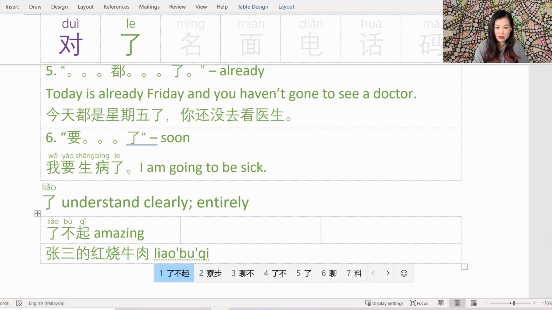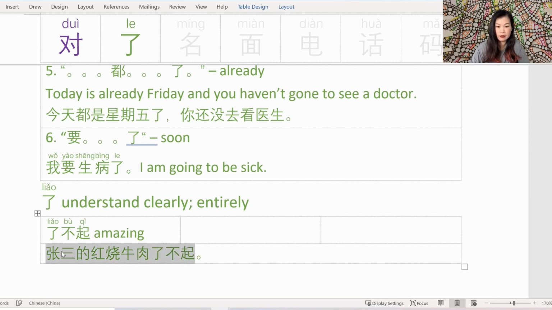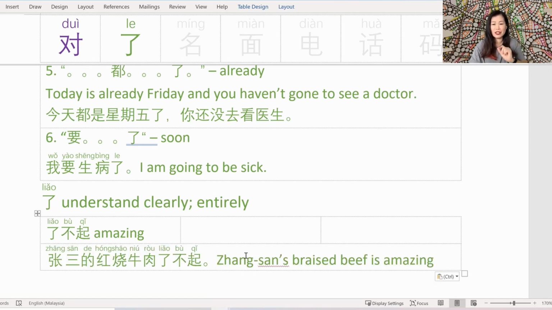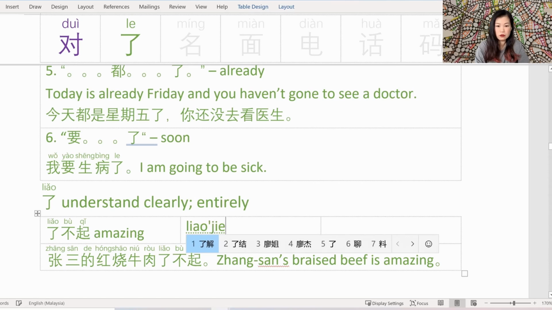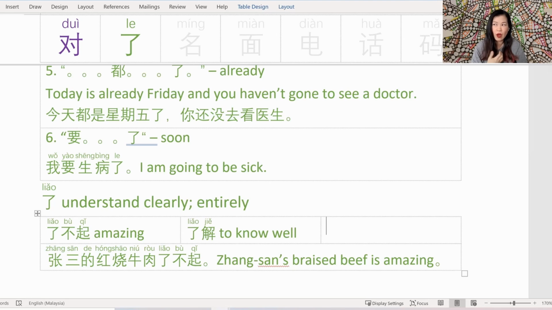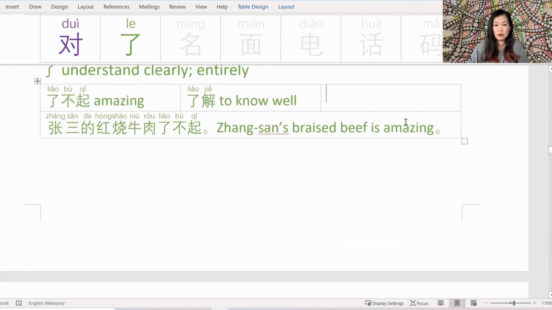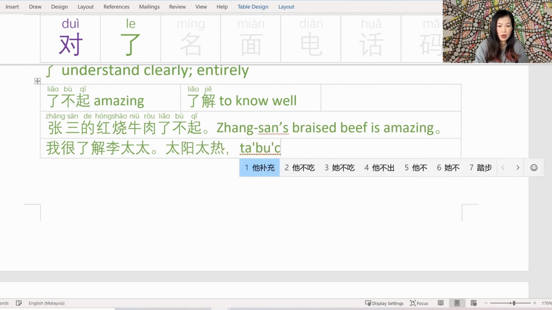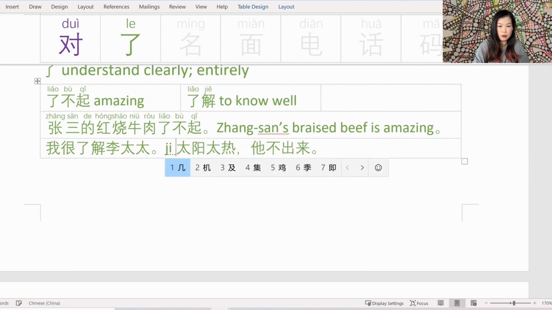Yeah, he makes a killer bowl of braised beef. Too bad he's in Beijing. 张三的红烧牛肉了不起. 张三's braised beef is amazing. The second example is 了解. 了解 is to know well, to understand something or someone well. So let's make a sentence example. If you've been following the story of 李医生 and 李太太, you may agree with this. 我很了解李太太. 太阳太热，她不出来. Let's make it more specific.